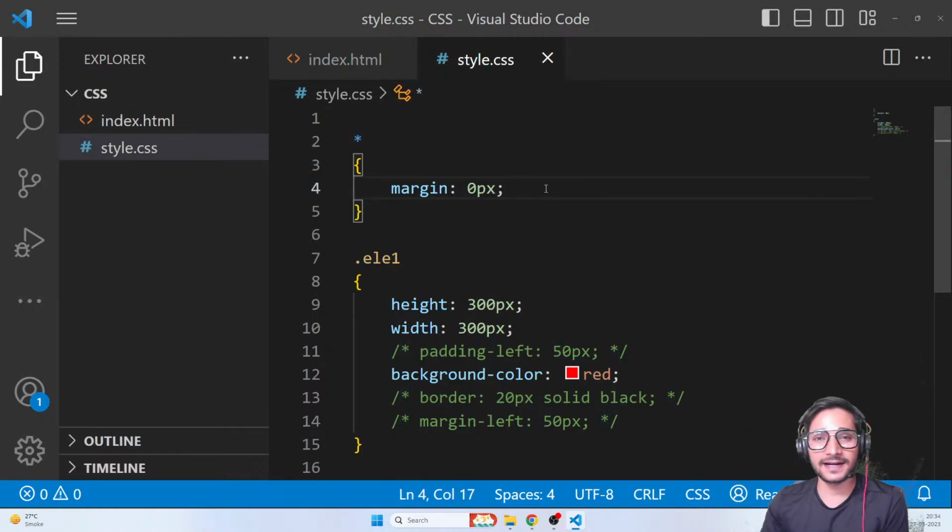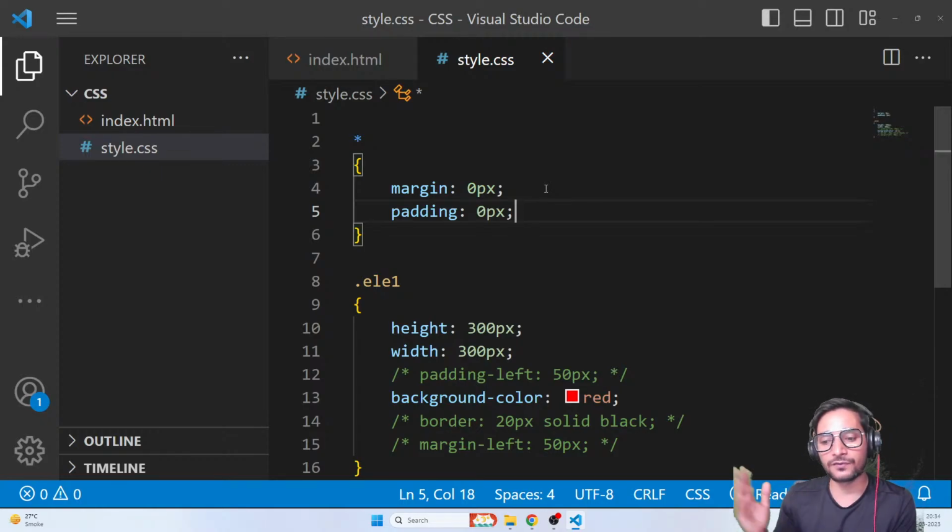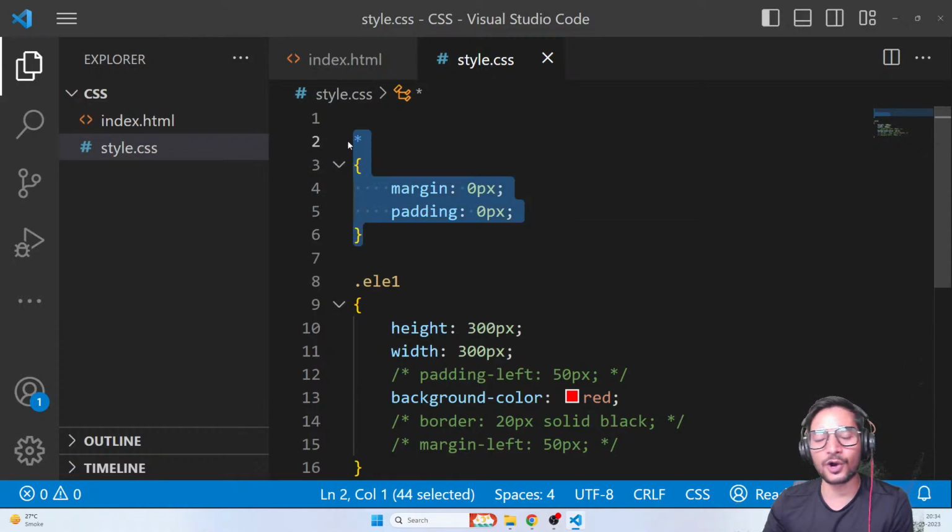And again, guys, margin is not the only thing. Some elements also have a default padding, and I also don't want that. So initially, for all the elements, padding should also be 0. I will decide in future what I have to give. So in every site that you create, this is one basic thing that you should always do at the top of your page: star, margin 0 pixel, padding 0 pixel. Again, there are many more things that we can do here, but we'll discuss them slowly and understand everything. But for now, these are the basics, margin and padding.